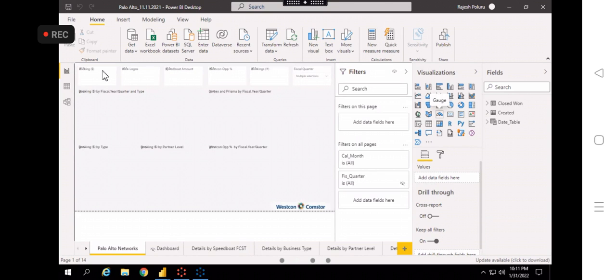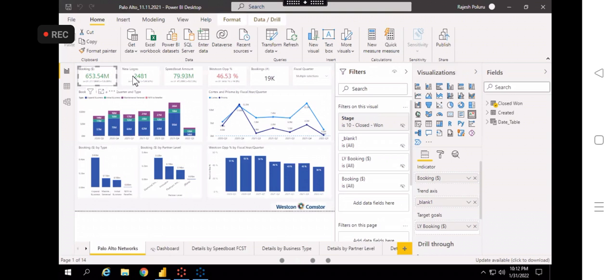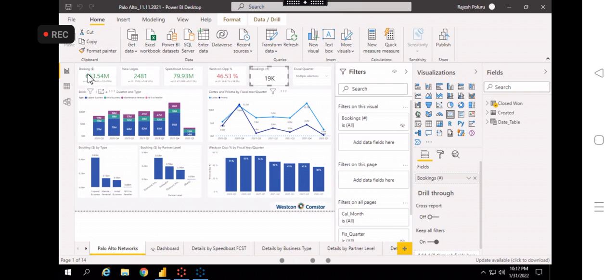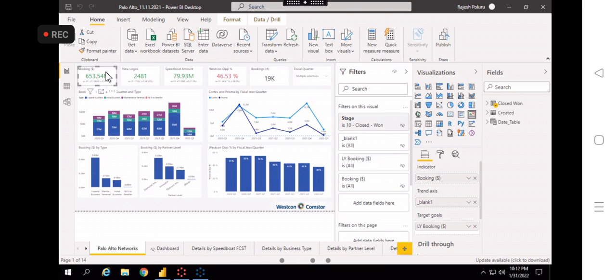They will provide you: I need a booking amount, I need new logos, I need a speedboat amount, I need a Westcon opportunity percentage, and I need a booking count. These are all KPIs they will provide you. They will tell you these are the KPIs I require, so just include them into Power BI Desktop.